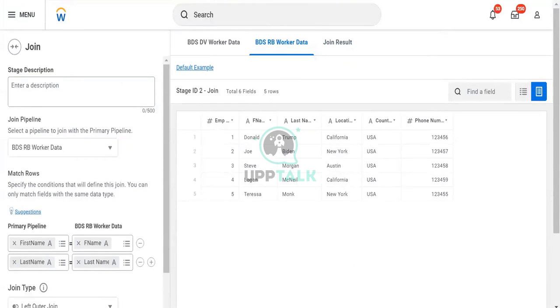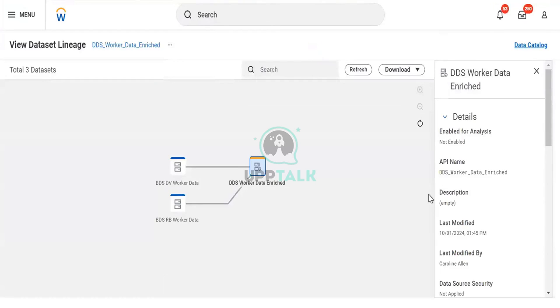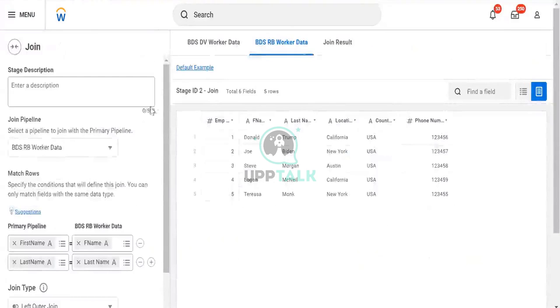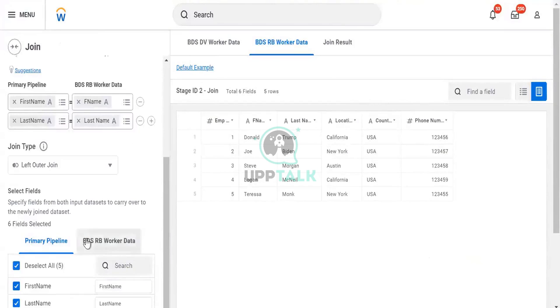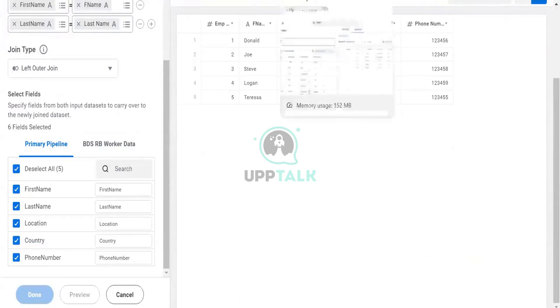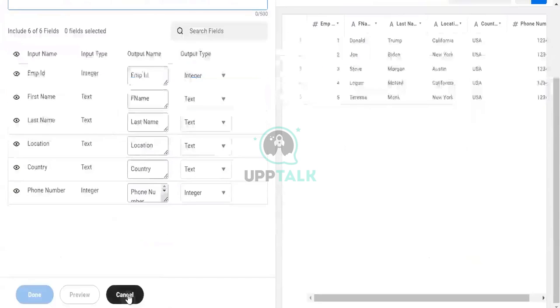The moment I make a change over here in your data set and save it, after saving I will refresh this because this will be with older data. Once I refresh it, the new changes will reflect over here. It's not only with regard to the name.